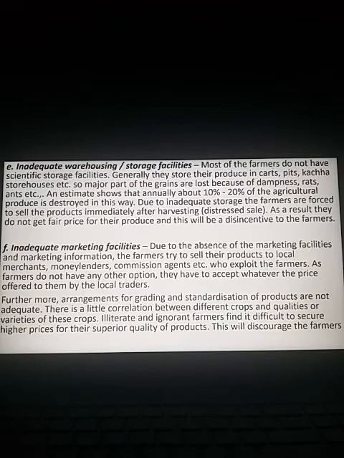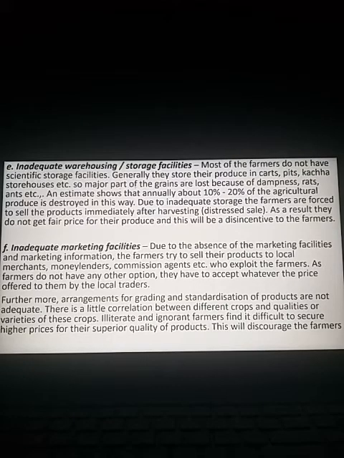Observe. Most of the farmers do not have scientific storage facilities. Generally, they store their produce in carts, pits, and kacha warehouses. That means they store their grains or agricultural products in an unscientific way, such as carts, underground pits, and kacha storehouses.